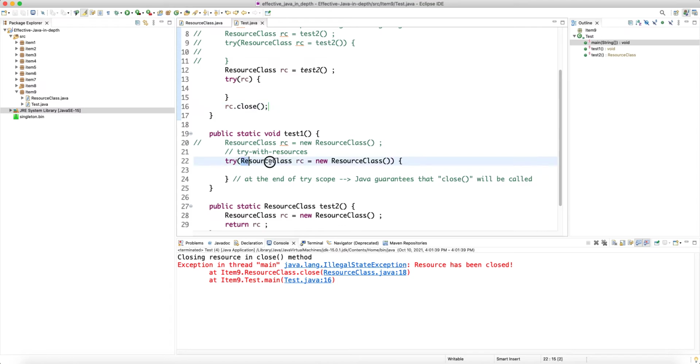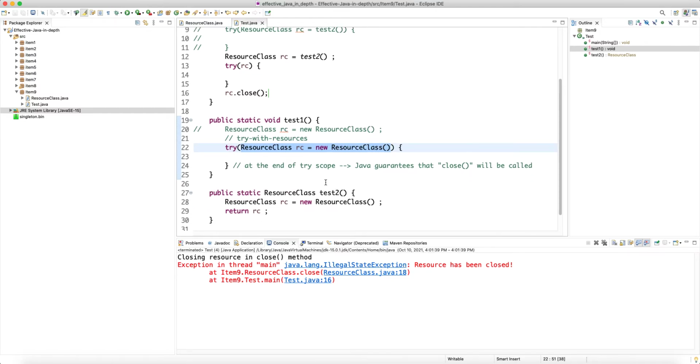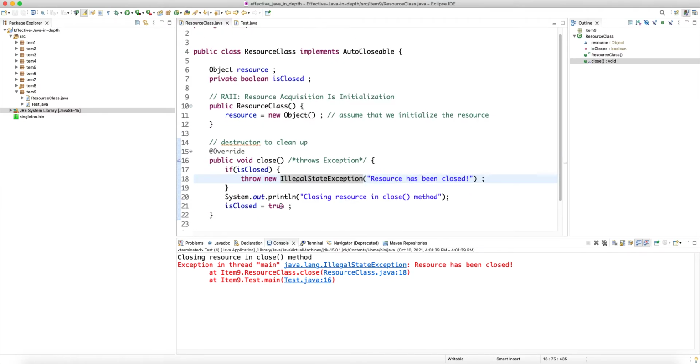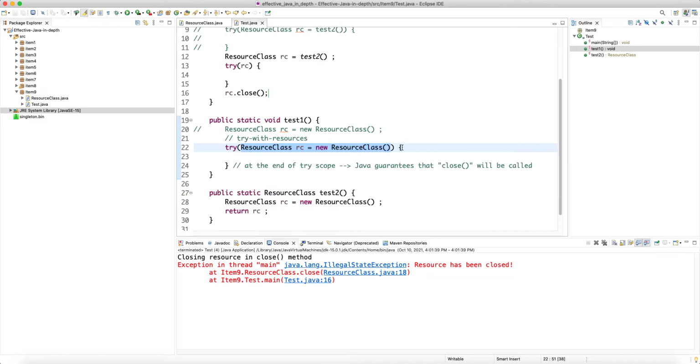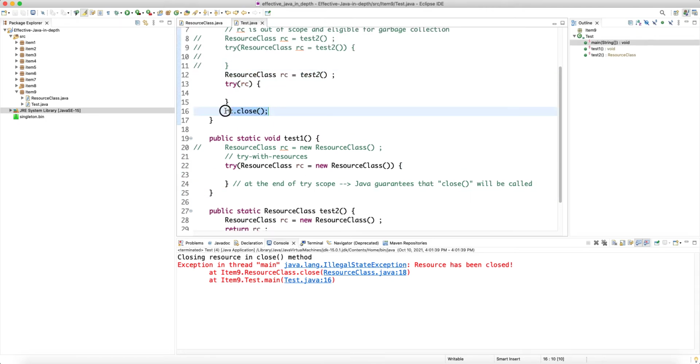But the previous implementation, where the reference had to be initialized right inside the try argument, was better, in the sense that the scope is limited, so you knew that this resource is never going to be accessible outside the scope of the try, which was a stronger constraint. But then they decided to relax it and let the developer decide how to handle multiple calls to the close method.